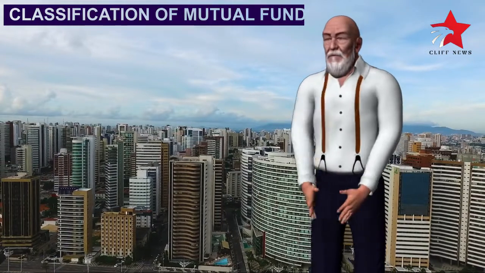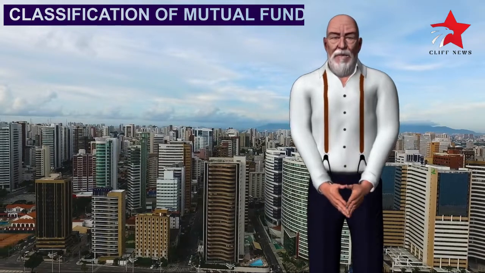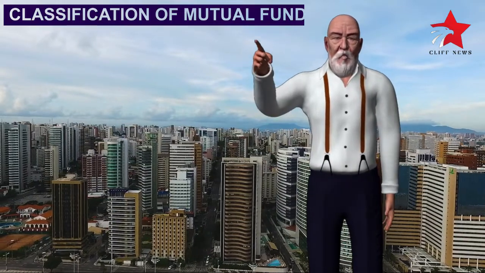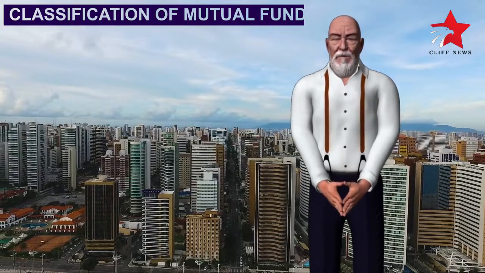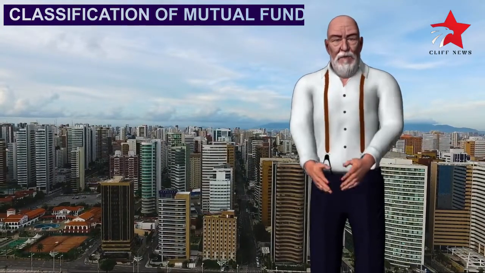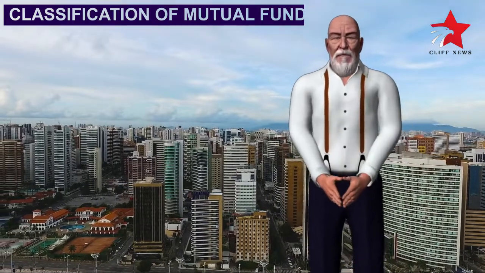Asterisk: money market instruments include commercial papers, commercial bills, treasury bills, government securities having an unexpired maturity up to 1 year, call or notice money, certificate of deposit, usance bills, and any other like instruments as specified by the Reserve Bank of India from time to time.